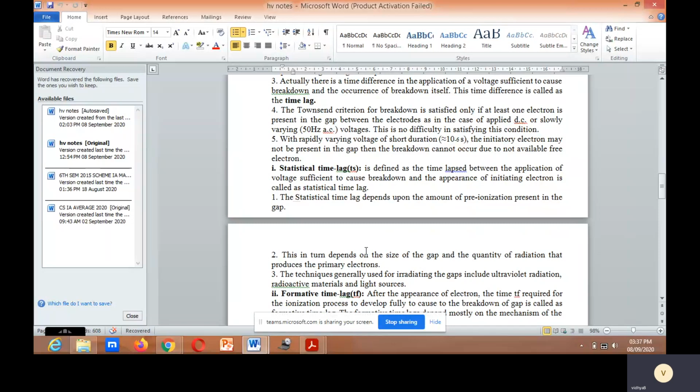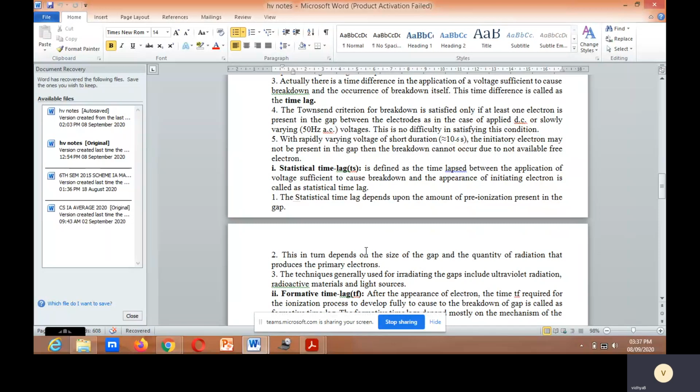The technology generally used for irradiating the gaps includes ultraviolet radiation, radioactive materials, and light sources. What we read in statistical time lag: first is the definition. It is defined as the time lapse between the application of voltage sufficient to cause breakdown and the appearance of the initiating electron.